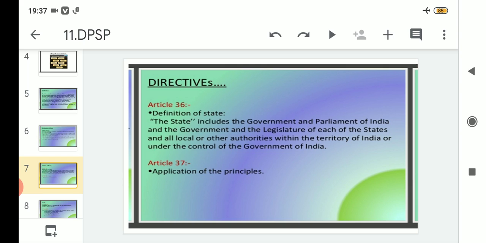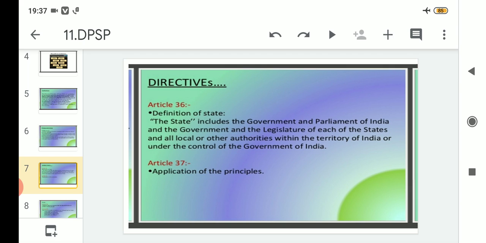That means the first part was related to the government of India, that is the central government and the Parliament of India in New Delhi. Then the state includes the government and the legislature of each state, that means state governments and their legislatures. After that, it also includes all local or other authorities.